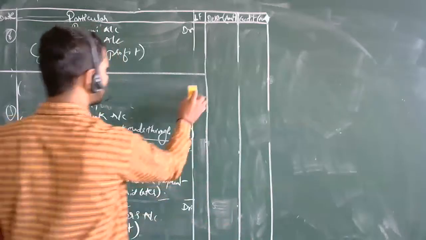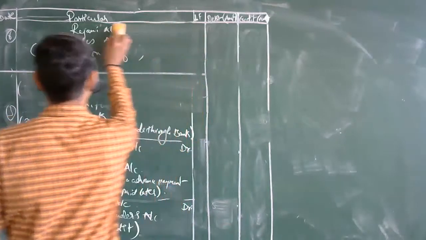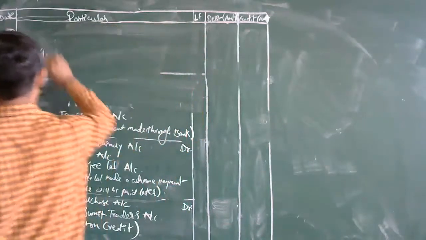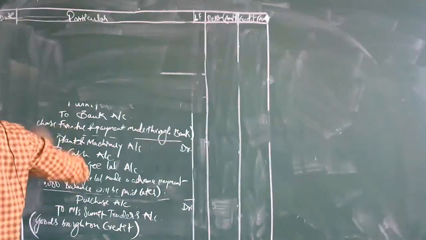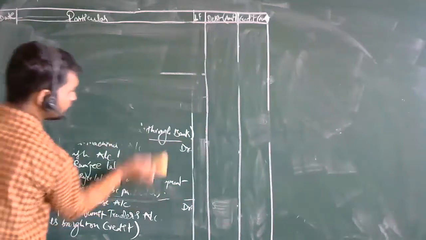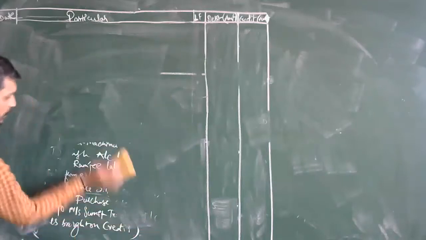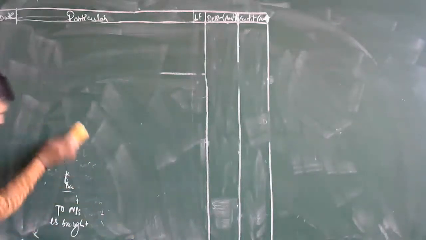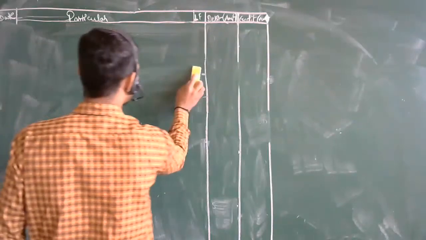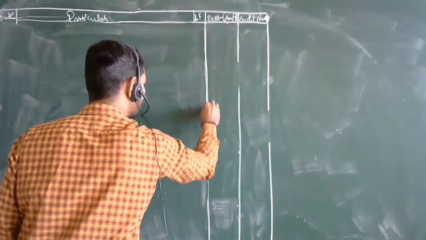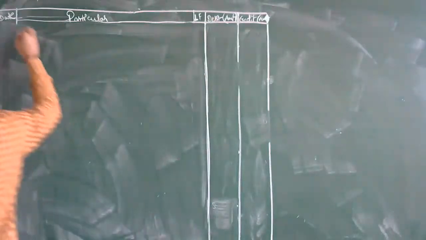Whenever you have practical oriented classes like this, you have to clear these doubts at the same place, because we will not have the same journal entry again; we will have different journal entries. So whenever you have doubts, clear them at the same place, and you can speak over here about which point you have not understood.